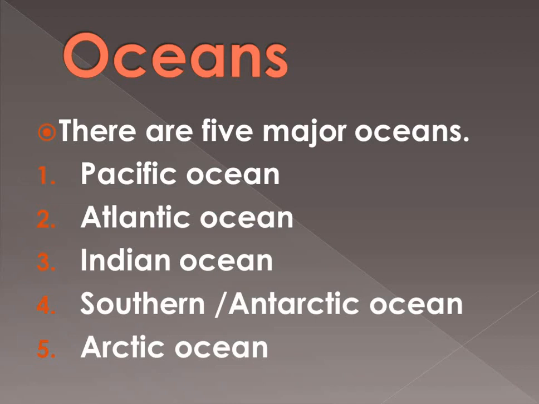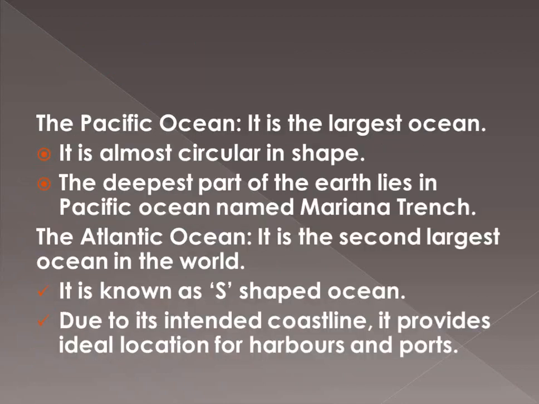Now, oceans. As we talked, 97% of the complete water is in the oceans, so we should talk about these oceans. There are 5 major oceans: Pacific Ocean, Atlantic Ocean, Indian Ocean, Southern or Antarctic Ocean, and Arctic Ocean. These are the 5 oceans of the world, listed according to the area they cover. The largest one is the Pacific and the smallest one is the Arctic. So let's talk about these oceans also.